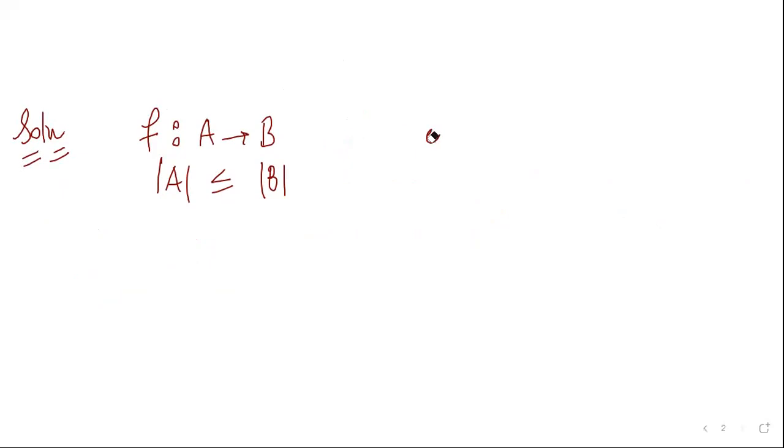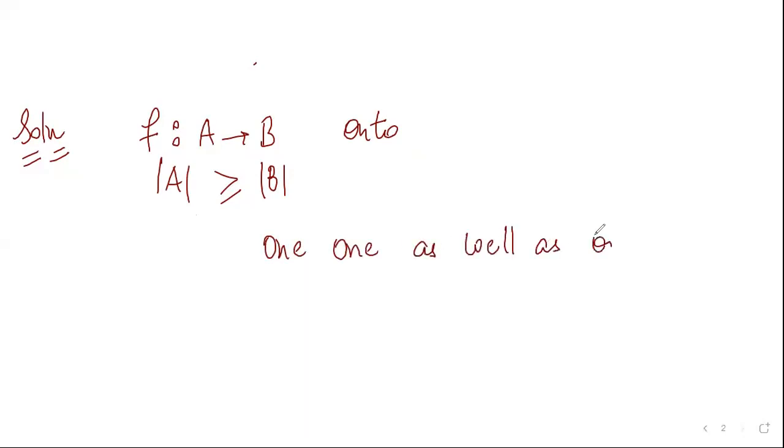Also, if the function is given as onto, then the cardinality of A will be greater than or equal to the cardinality of B. And if the function is one-one as well as onto, then the cardinality of A will be equal to the cardinality of B. So we will be using this result.